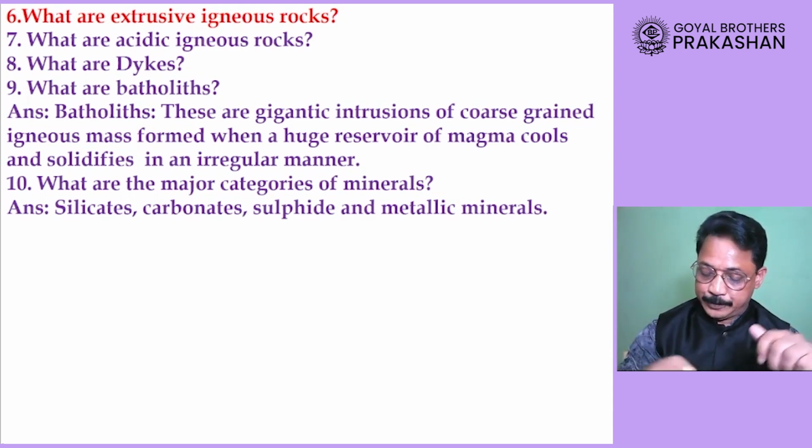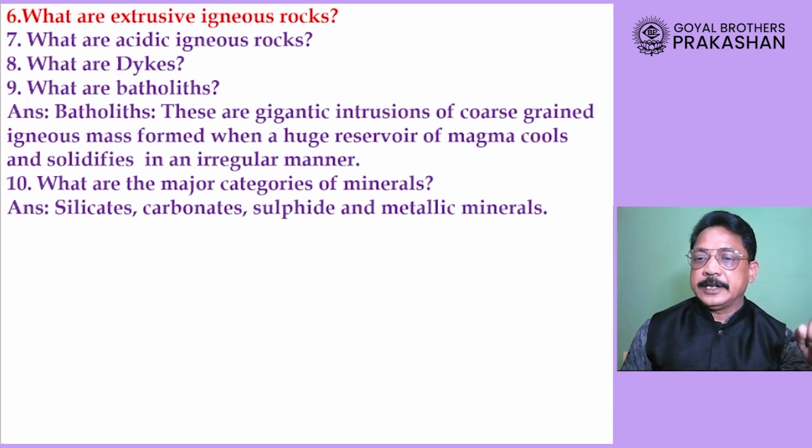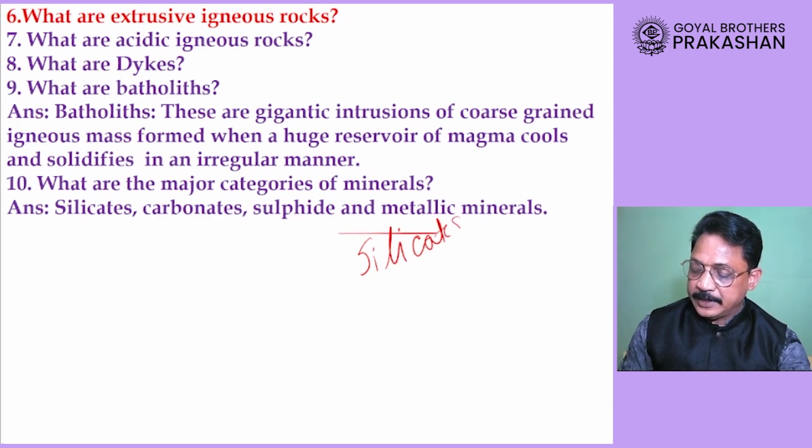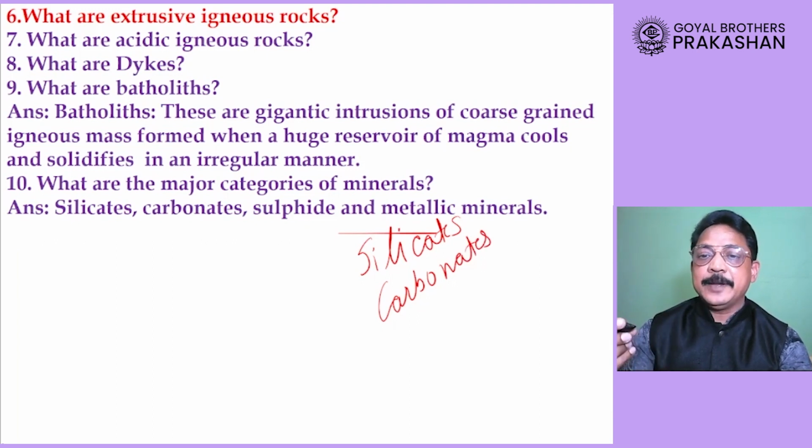Our question number 10, dear student, is, what are the major categories of minerals? Now you can write down that the major categories of the minerals are silicates. You must have heard the name calcium silicate. Okay, so silicates. Then second is carbonates. You must have heard the name calcium carbonate. Okay, then there are sulfides, and the fourth category is metallic minerals.